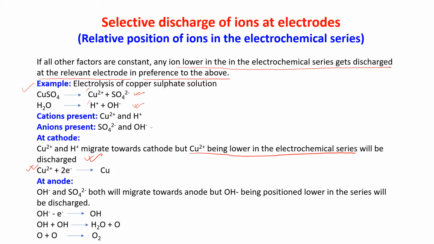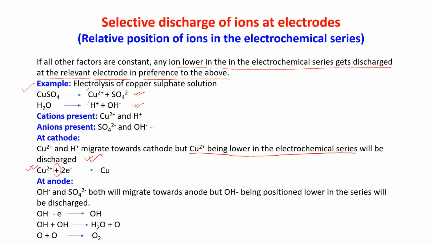So reduction is going on here. Cu2 plus is gaining 2 electrons, so we are getting Cu. Now at the anode, SO4 2 minus and OH minus both will migrate towards the anode. But as OH minus is lower in the electrochemical series of an ion, OH will get the preference and OH will be discharged.